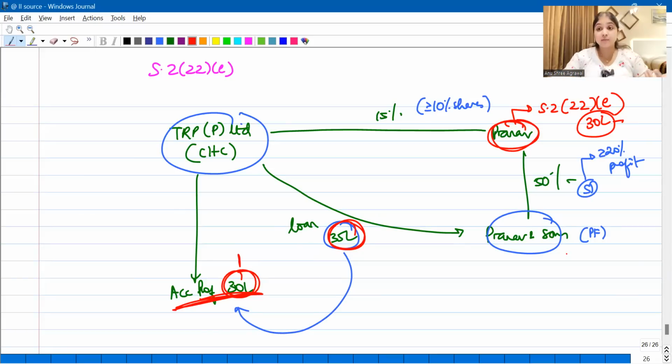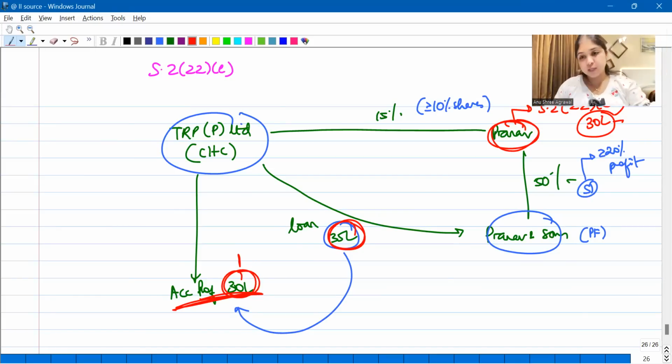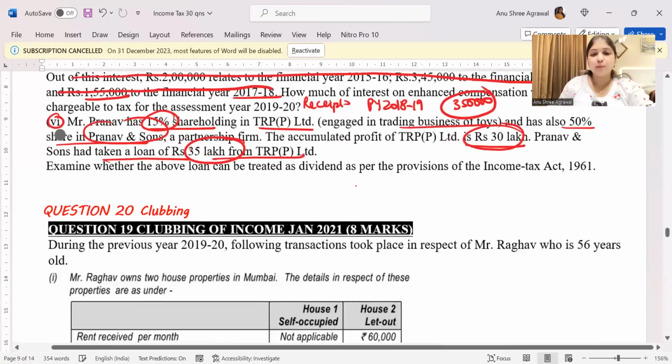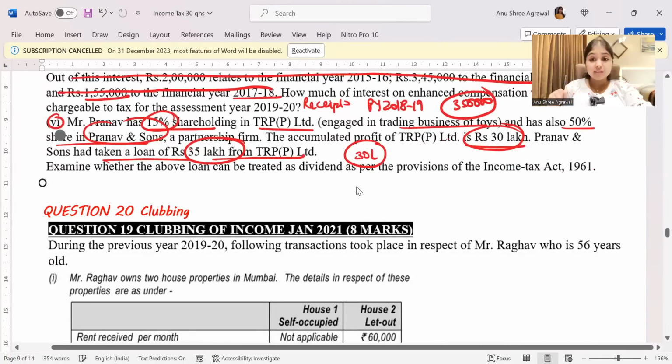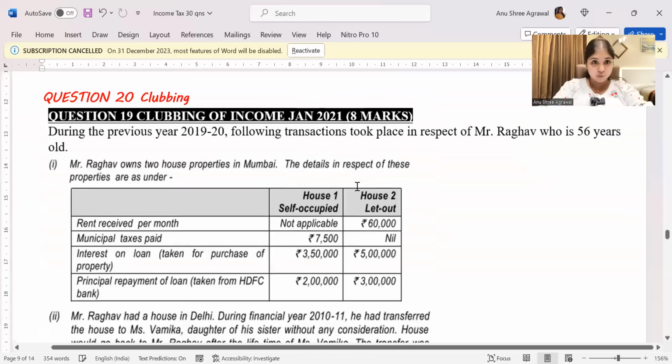It's going to be considered as dividend for whom? It will be considered as dividend for the shareholder Pranav. So this 35 lakhs, to the extent of 30 lakhs, is going to be considered as dividend for Mr. Pranav. Okay, so that was question number 19 for you. So with this, we are done with all the 5 heads of income. We are done with IFOS also.